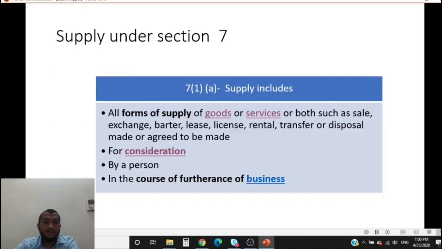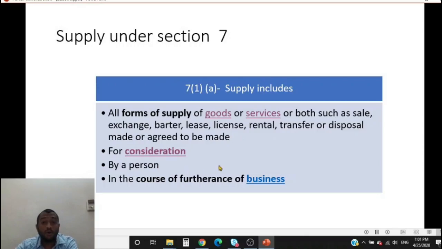All right. So what is supply? Section 7(1) clause A. It should be a form of supply, it should be goods or service, it should be for consideration, it should be by a person. Person could be anyone. A big list is given which tries to cover all sorts of persons: natural person, artificial juridical person, association of persons, cooperative society, company, individual, HUF, partnership firm, LLP, you name it, mostly it will be covered here.